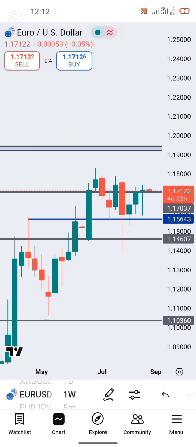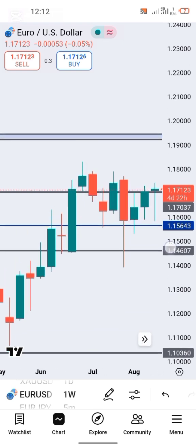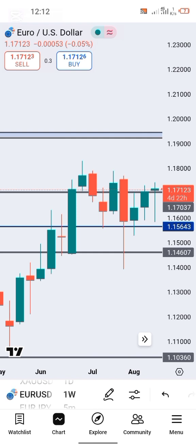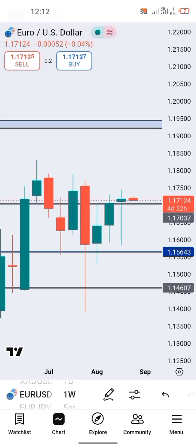on EURUSD. Now that is actually not just my reason for anticipating more buys to the upside. Now some of my reasons for anticipating more buys to the upside are these candlesticks. You know, when I come on my weekly time frame, what I do for the most part is analyze candlestick. I want to see what my candlestick is doing on the weekly time frame. Then I go on to my lower time frame to look at it on a chart basis.